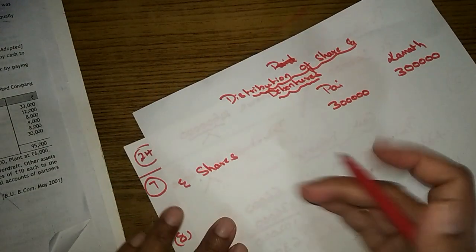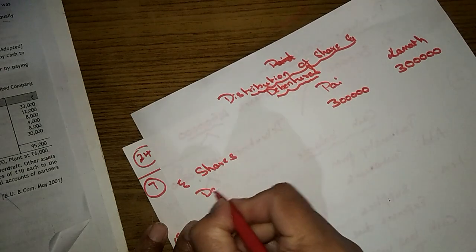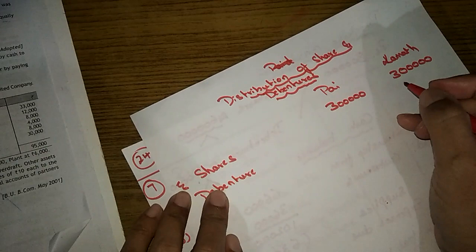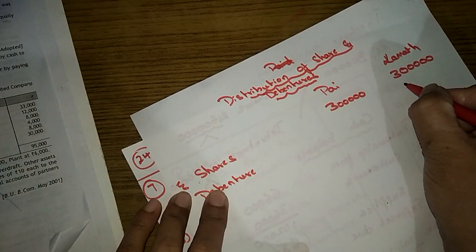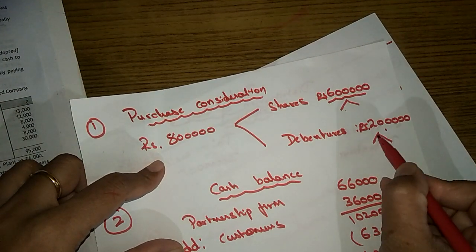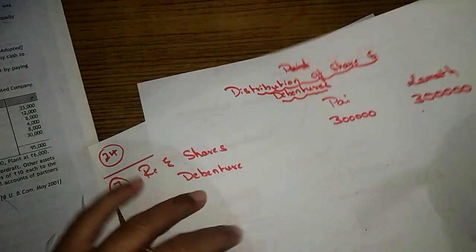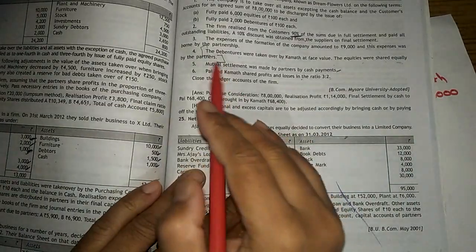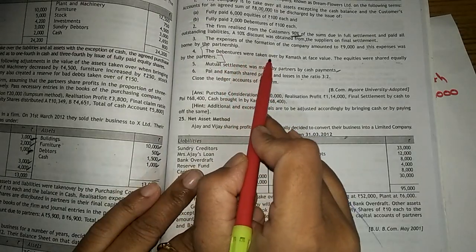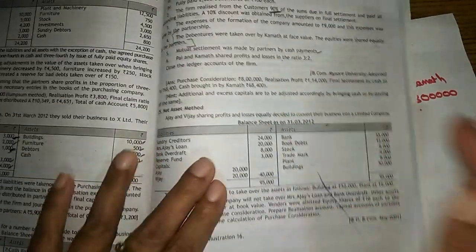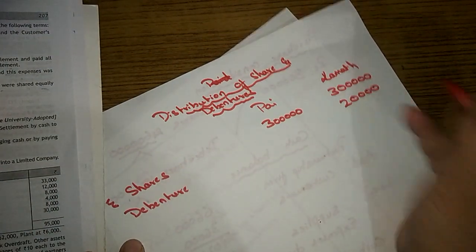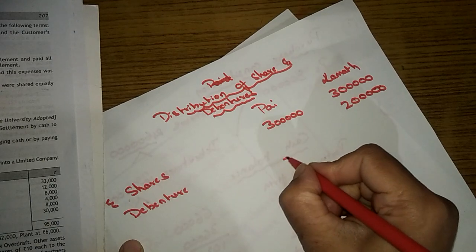And the next, debentures. About debentures, they said all the debentures are taken over by Kamath. How much worth of debentures are there? It's 2 lakh. This goes to Kamath. So if you see here, the debentures were taken over by Kamath at face value. So the whole debentures goes to Kamath.